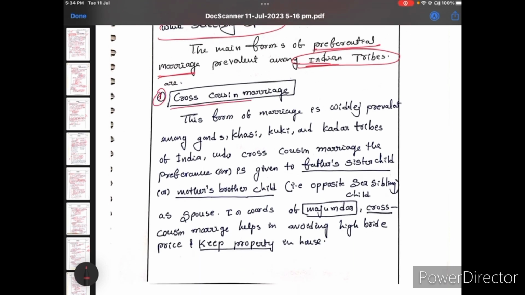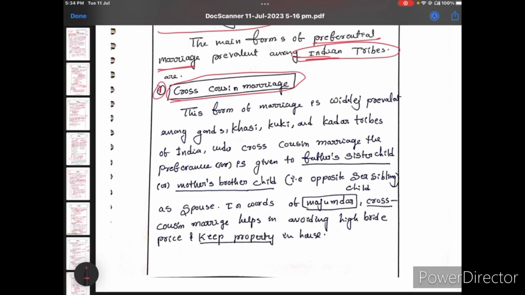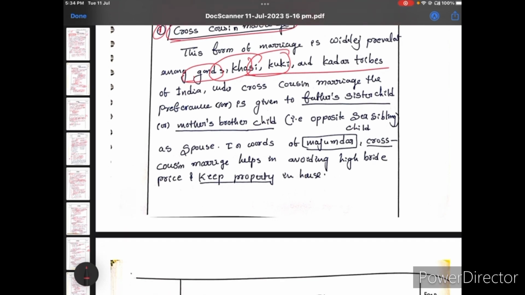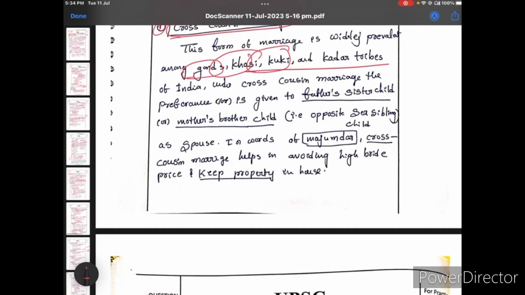First one, cross cousin marriage. This form of marriage is widely prevalent among the Gonds, Khasis, Kuki. These are the tribes mostly. Here the preference is given to the father's sister's child or mother's brother's child. So cross cousin means children of opposite sex siblings, remember this.